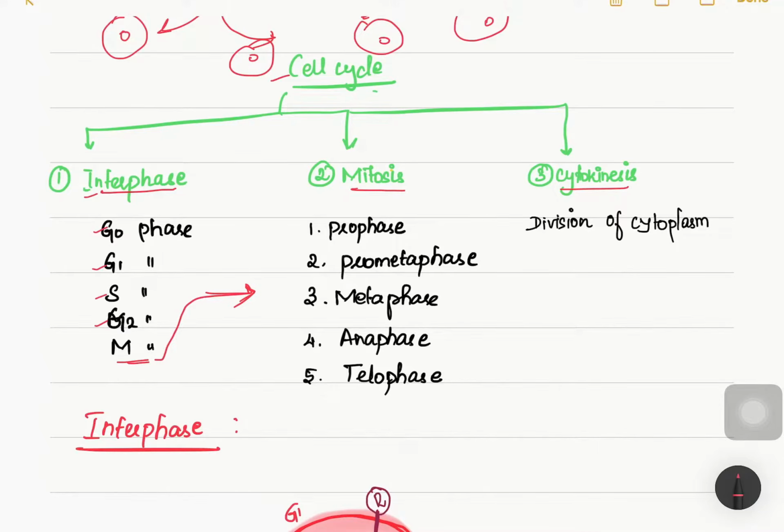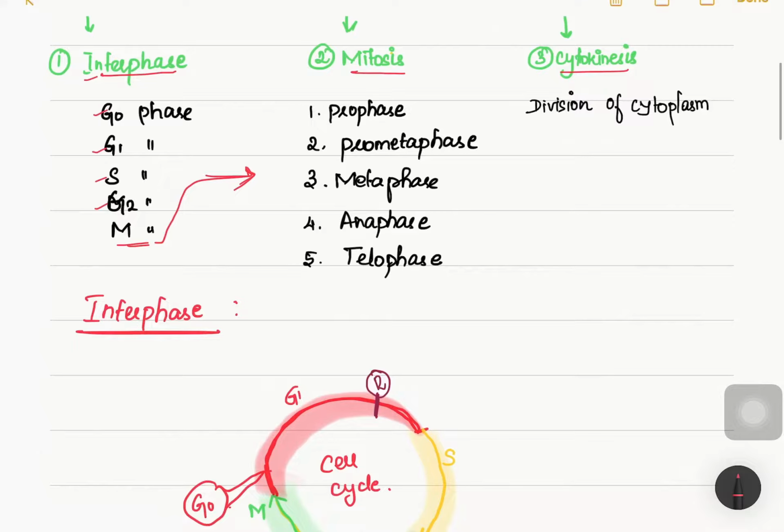In mitosis we have different stages, which are prophase, prometaphase, metaphase, anaphase and telophase. At the end of telophase, we will have a cell with two nuclei. It will be like this. In prophase we start with a single cell, and nuclear division is going to happen.